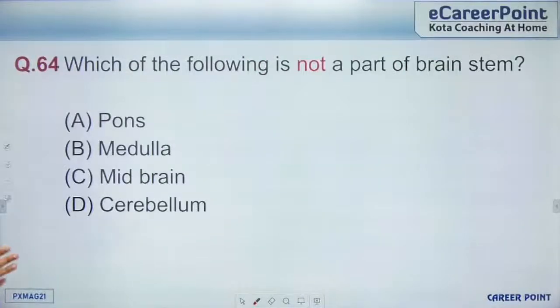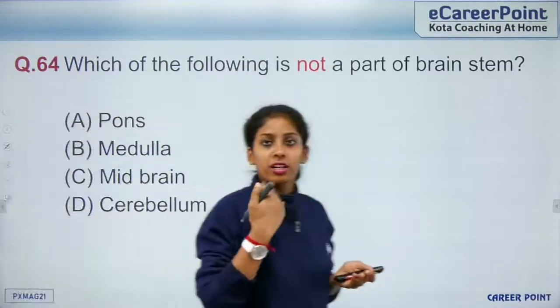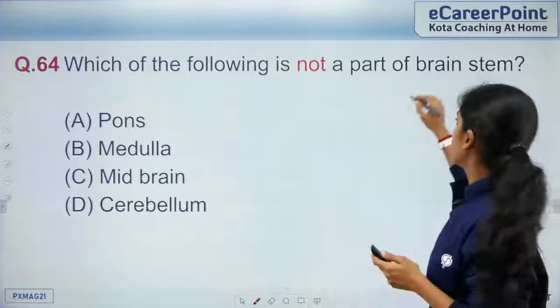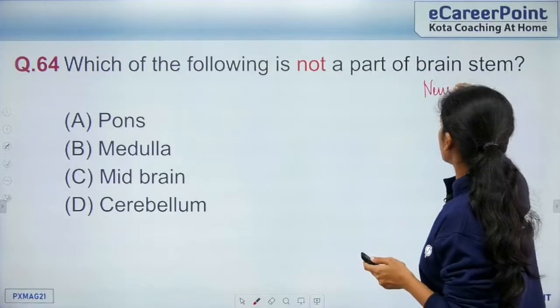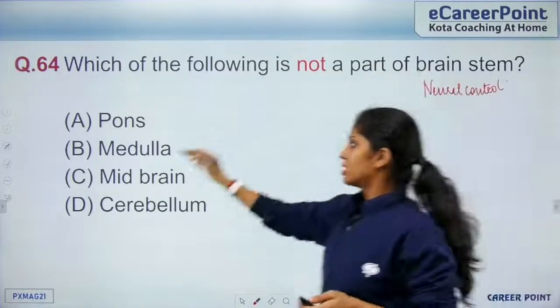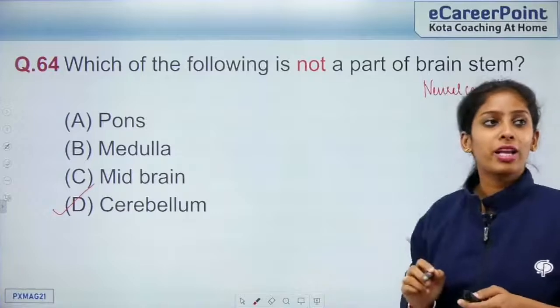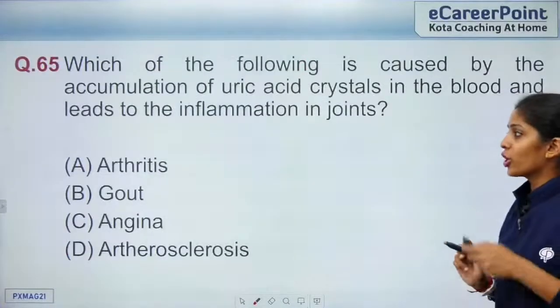So question 64, which is not a part of the brainstem? This comes from another human physiology chapter, that is neural control and coordination. So cerebellum is not a part of your brainstem. Pons, medulla and midbrain come under your brainstem. So we go to question 65.